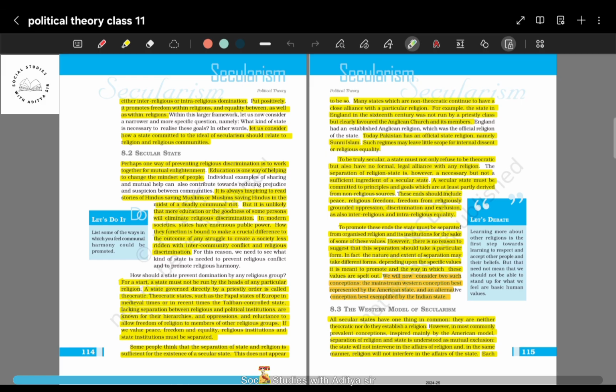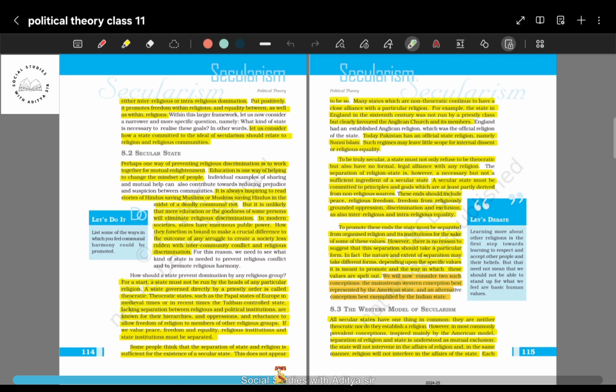So what we need to do is educate ourselves so that we can see through these devious tricks, and we can come together as a whole nation, a group of citizens, and work together so that we can make our society less ridden with inter-community conflict and religious discrimination. If we work together, we will understand how other people work and what their ways are. So we need to accept those ideas, and other people will accept our ideas as well. When we pursue something together, we will overcome these conflicts of inter-religious and intra-religious domination both.